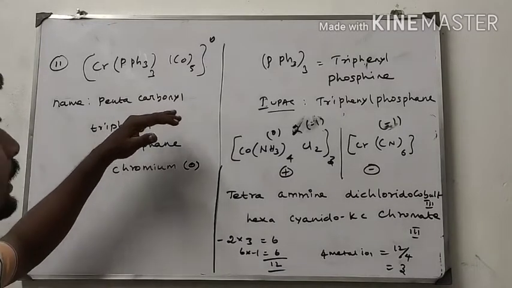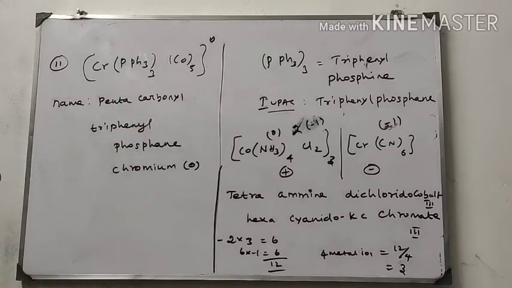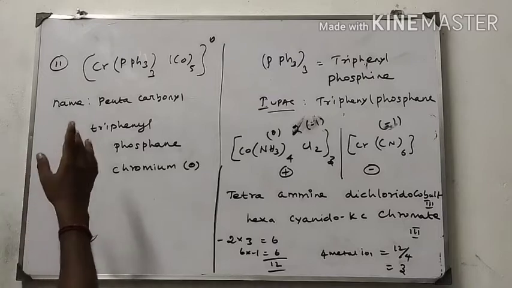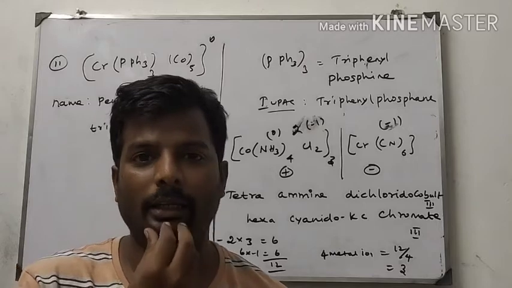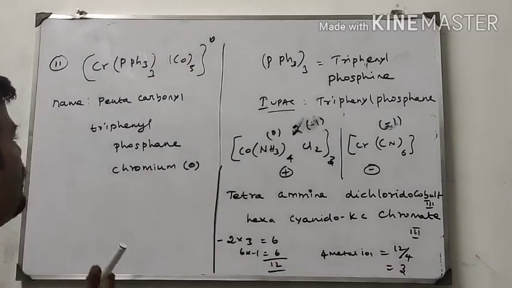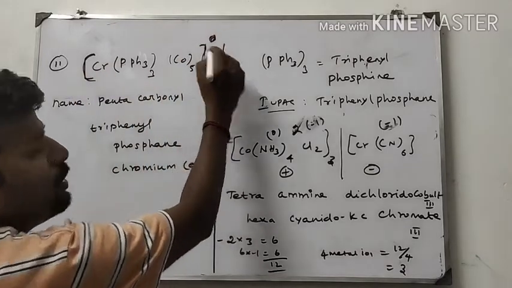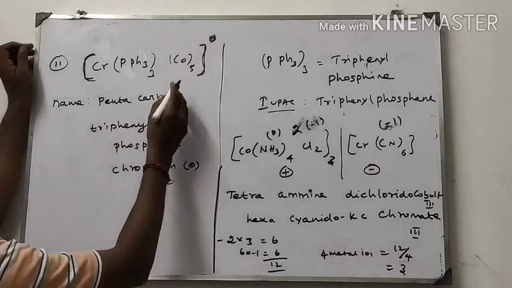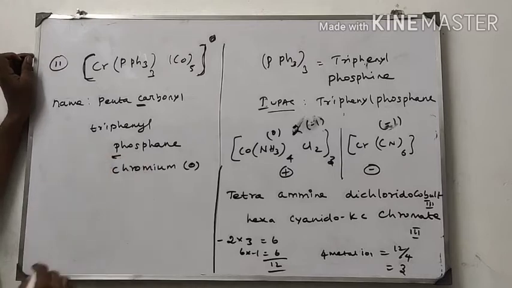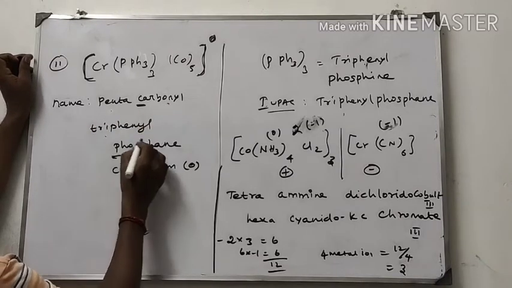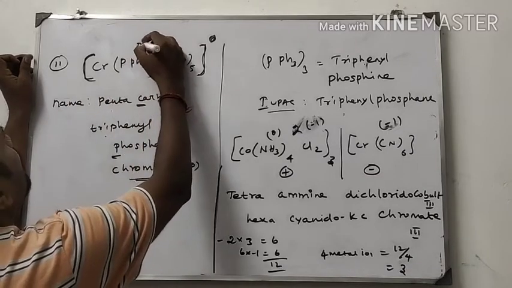Now I am going to explain the 11th example. The name is pentacarbonyl triphenylphosphane chromium. See, this compound contains two ligands. In a complex, first we have to write the ligand names, after that the metal name. Here, there are no positive and negative ions present. Therefore, the total charge will be 0. The name starts with carbonyl because according to IUPAC, C comes first and P comes next. Therefore, pentacarbonyl triphenylphosphane chromium 0, because the ligands are neutral.